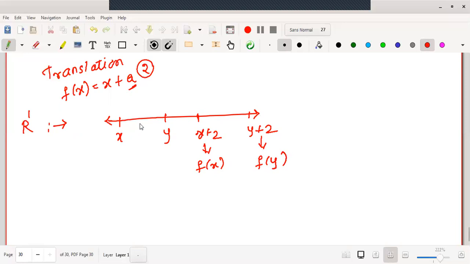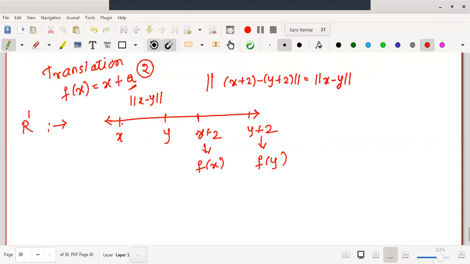The distance between x and y, and x plus 2 and y plus 2. Let us find out the distance between this x and y with a norm function. The distance between these two elements is given by norm of x minus y. What about the distance between these two f images? This is norm of x plus 2 minus y plus 2. But we know that this 2 will get cancelled, which will again give us norm of x minus y.